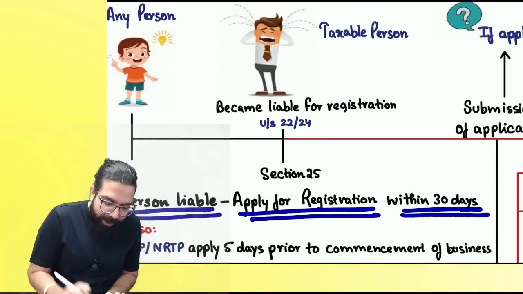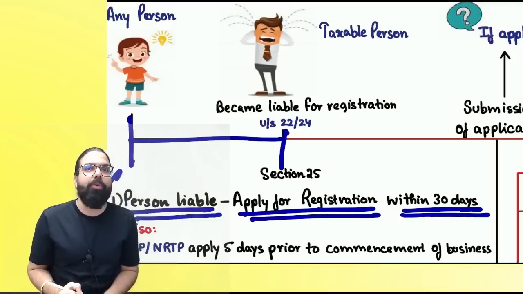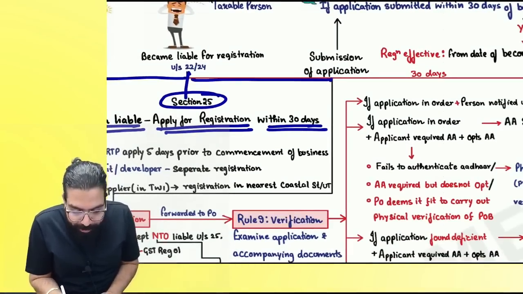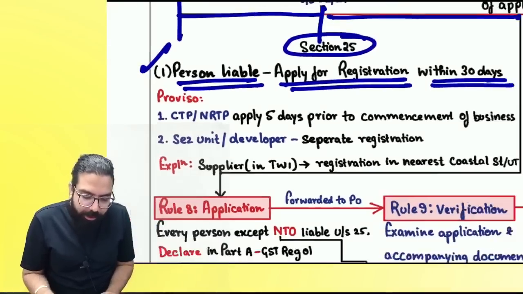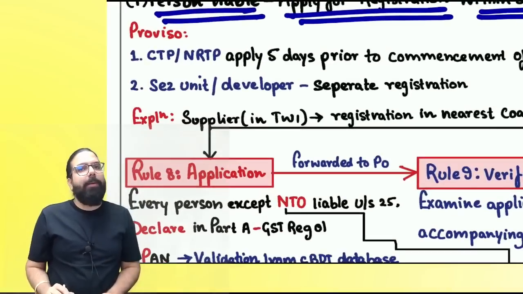So you got an idea, you started your business, you became liable under 22 or 24. Then section number 25 says, once you become liable, please apply within how many days, everyone? 30 days. And hence, section number 25 says, please apply within 30 days.